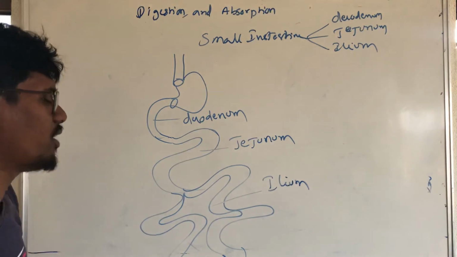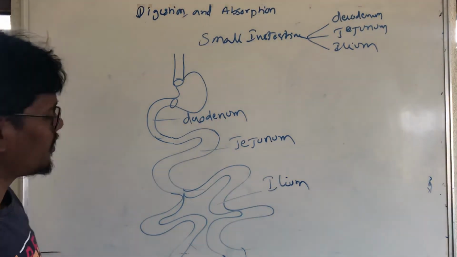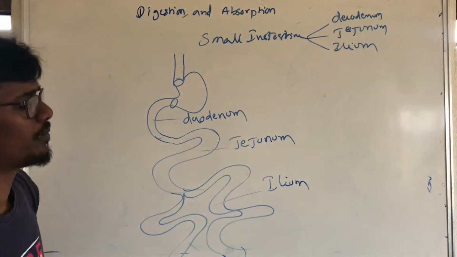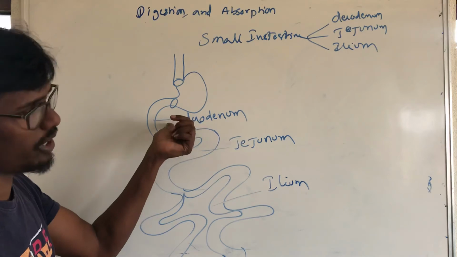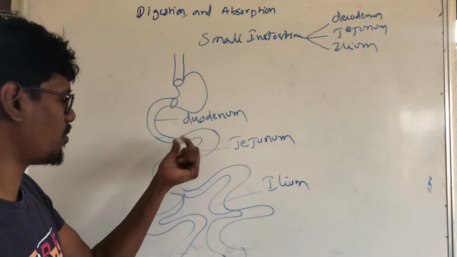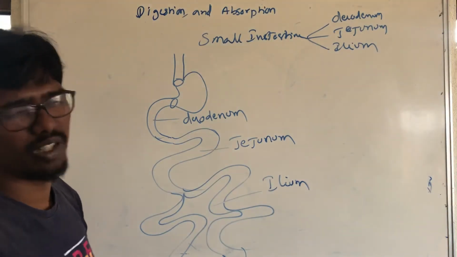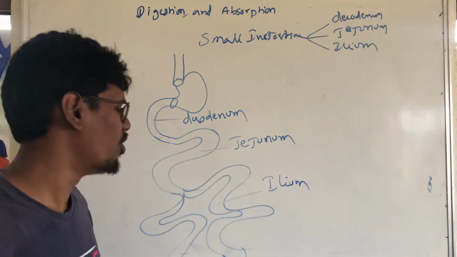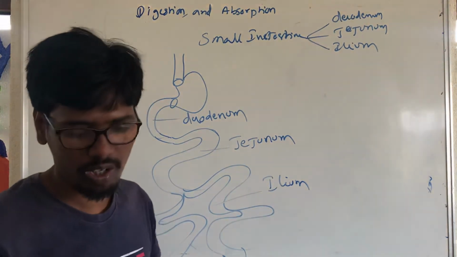The highly coil-like tube is called what? Ileum. This is the duodenum wall, this is called the duodenum part, and the jejunum comes next in the small intestine, where some light foldings are there. It is called the jejunum. The fully coil-like tube is called the ileum.